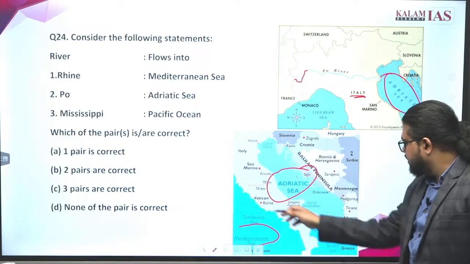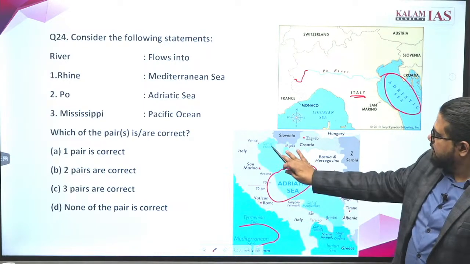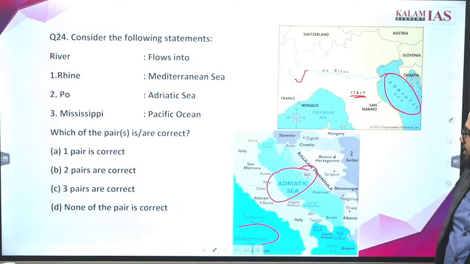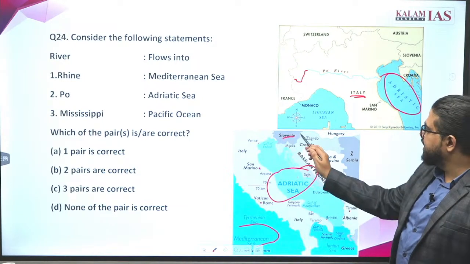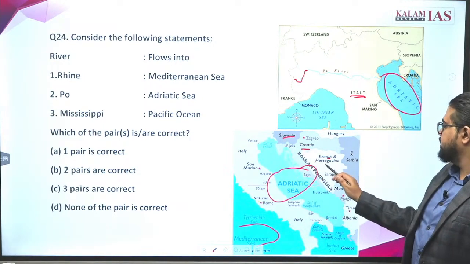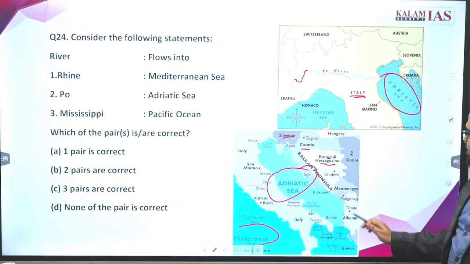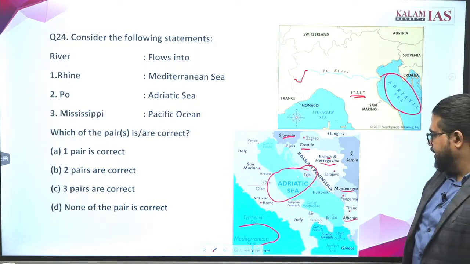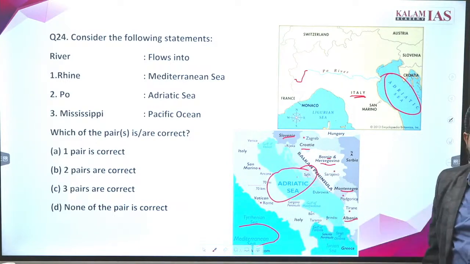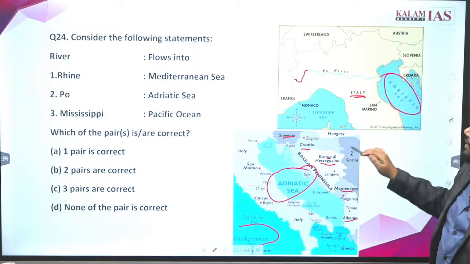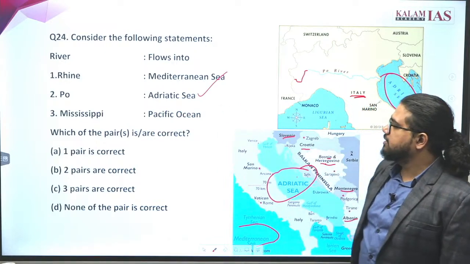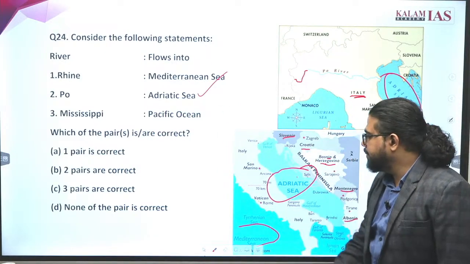Mainly there is the curve of Italy and the sea inside it is called the Adriatic Sea. Other countries: Slovenia, Croatia, Bosnia, Montenegro, Albania. These are countries around the Adriatic Sea. The river flows through Italy and into the Adriatic Sea. So this is correct.